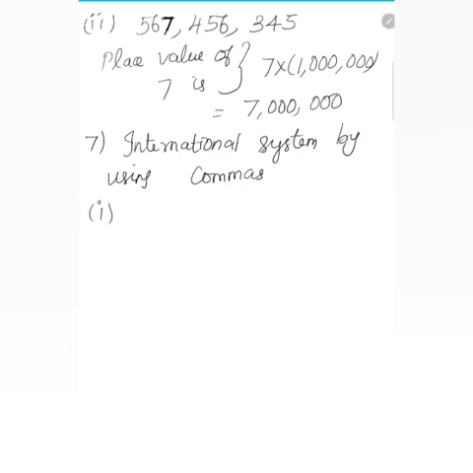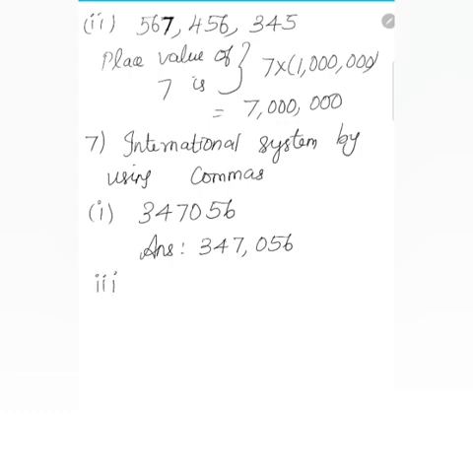So I'll do the first one: 3, 4, 7, 0, 5, 6. Remember that in the international system there are 3 digits between commas. So start from the right: 6, 5, 0, then 7, 4, 3. So 3, 4, 7, 0, 5, 6. Okay. This is your answer.